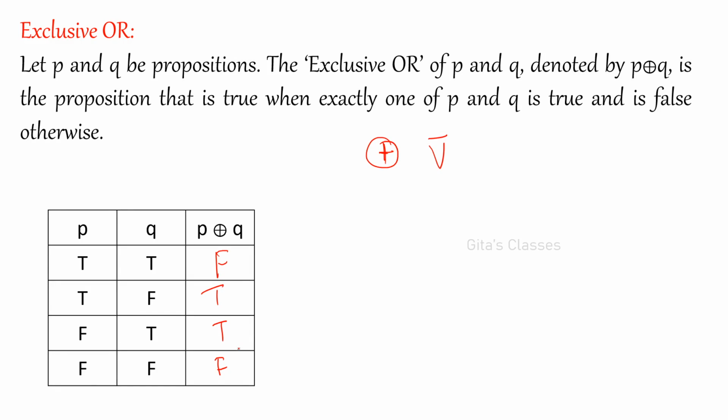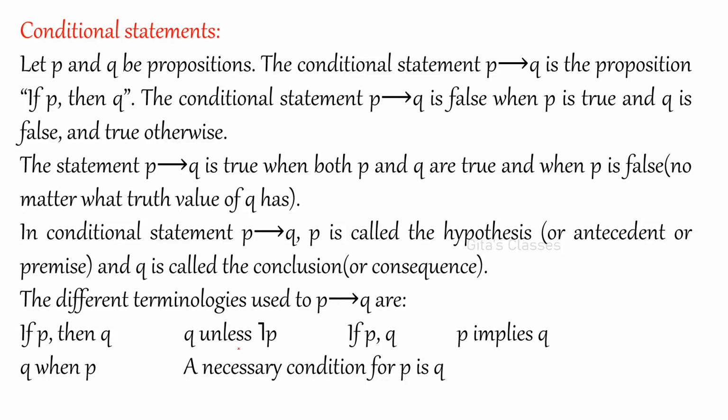Then next is the conditional statement. Conditional statement, this is very important. Throughout this unit we are going to use this conditional statement also. See, this is the notation, P arrow Q. We have to read this as P conditional Q. Generally we don't call it P implies Q. Sometimes in some books they mention it as P implies Q, but generally we call it P conditional Q. Okay, and here are the different terminologies for P conditional Q.